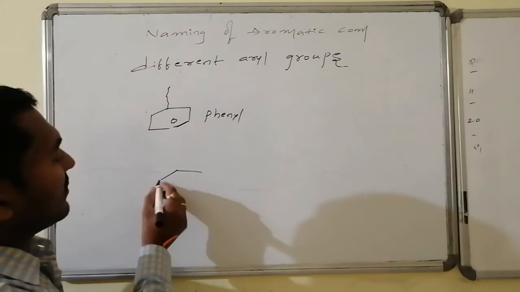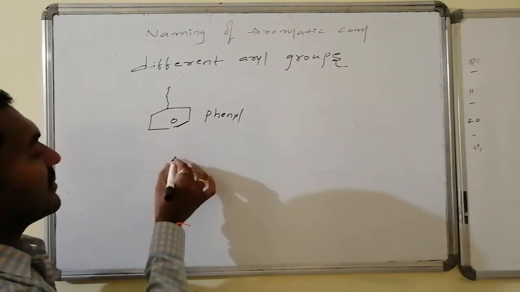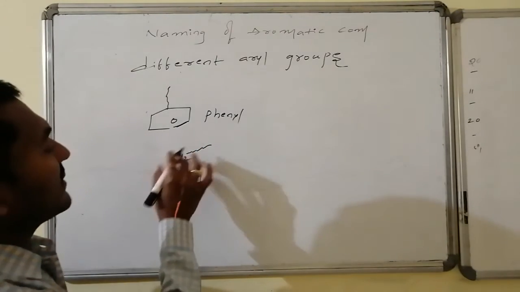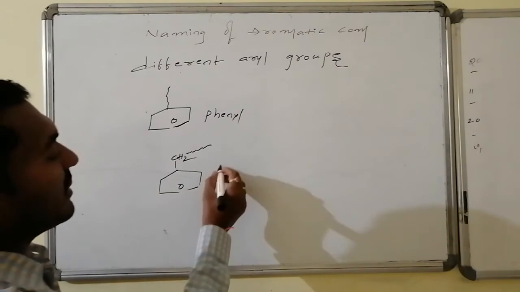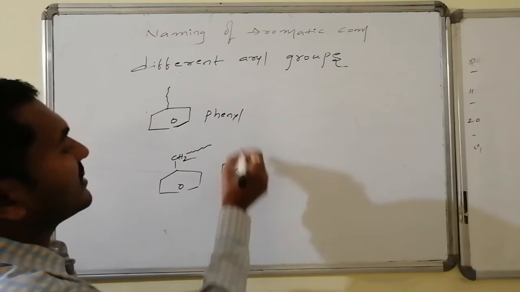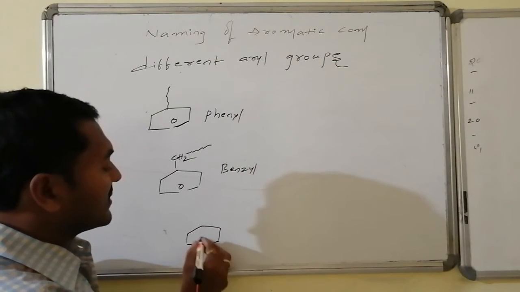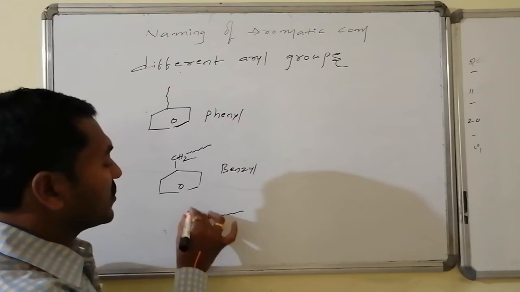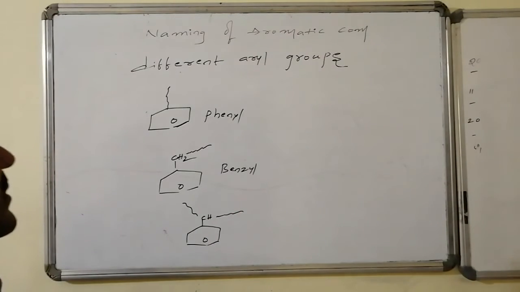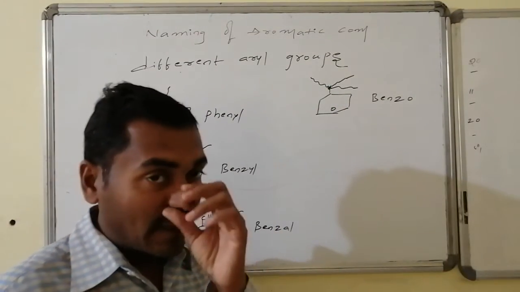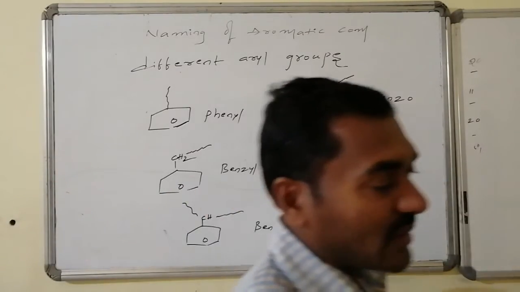Whereas if benzene is followed by another carbon having 2 valencies, with CH2 and the other valence connected to the chain, this particular portion as a group is said to be what? Benzyl group. So this is the phenyl group, this is the benzyl group. Whereas 2 valencies are connected, otherwise 2 groups are connected in such a way that this is one group, this is one group. This is known as benzal, and whereas carbon with 3 valencies are connected to any of the groups, then those are all said to be what?